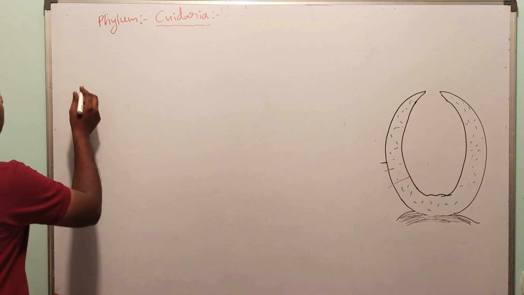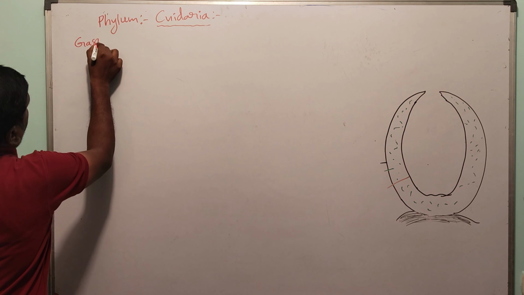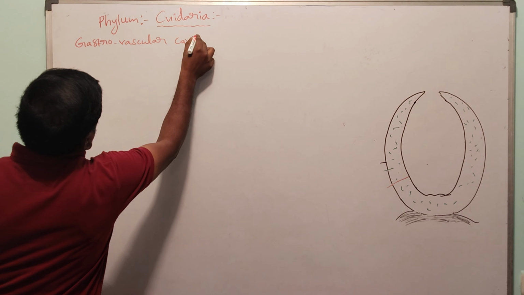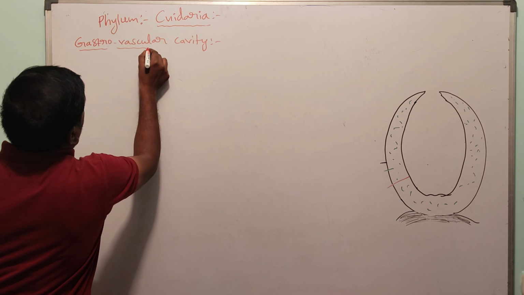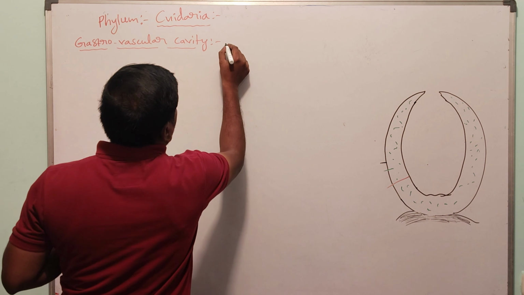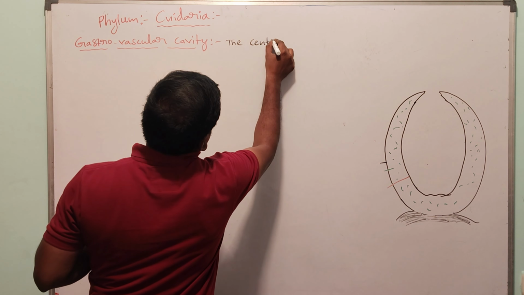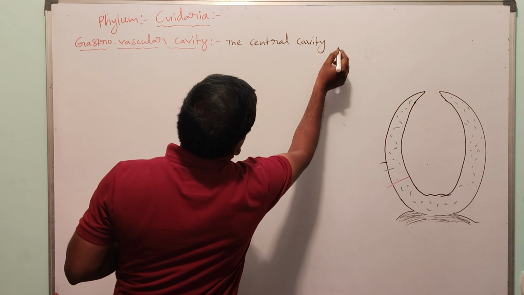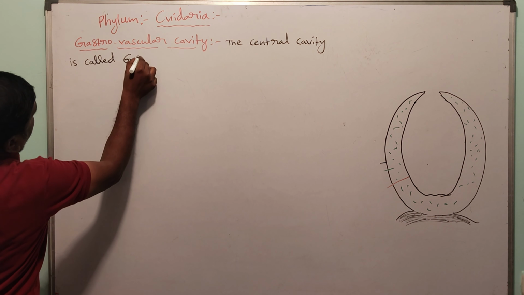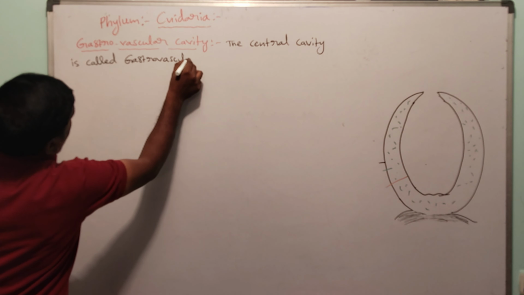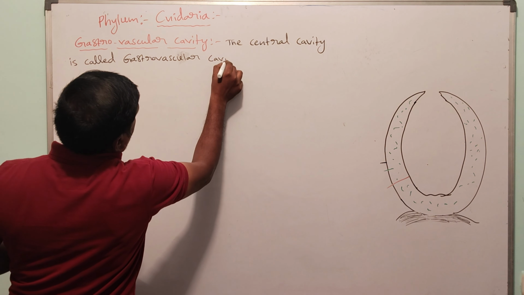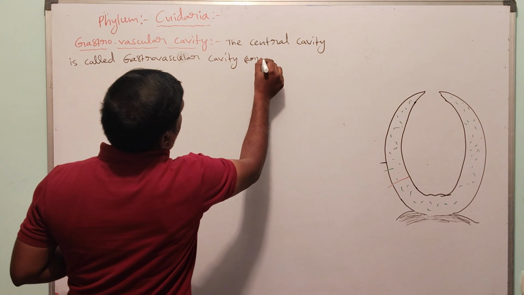Next one, gastrovascular cavity. The central cavity is called the gastrovascular cavity, or coelenteron.